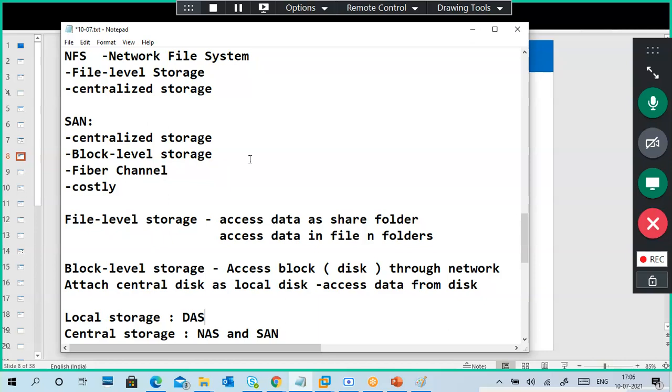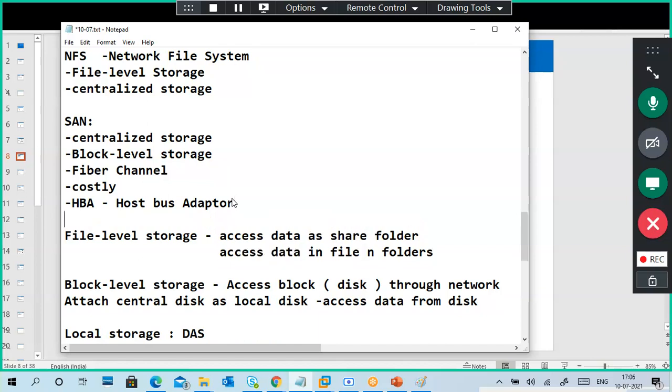Why? Because we are using fiber channels and HBA, the host bus adapter. Because of fiber channel, it is costly as well as very fast for data transmission, and it is mainly used in servers and data centers.